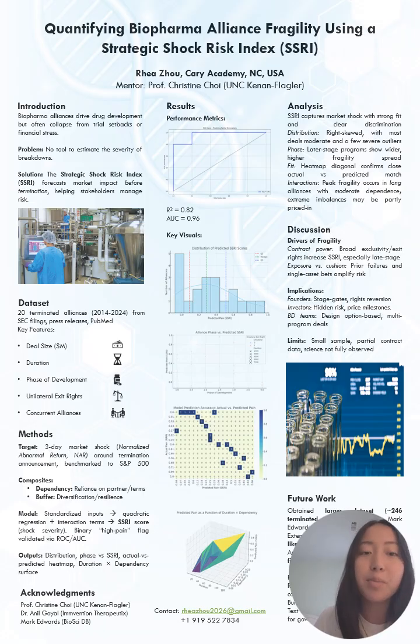Looking ahead, I've expanded the dataset to over 240 alliances with the help of Mark Edwards, founder of BioSciDB. I'm also incorporating richer firm-level buffers like portfolio concurrency and mining press releases and SEC filings for governance and strategic fit signals. So, in short, SSRI is a first step toward predictive alliance risk modeling. By quantifying fragility, we can help companies avoid costly surprises and ultimately get therapies to patients faster.